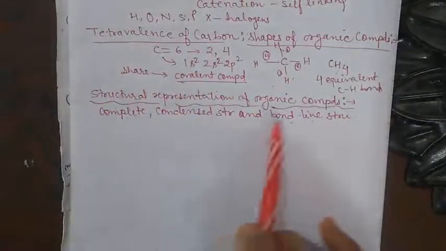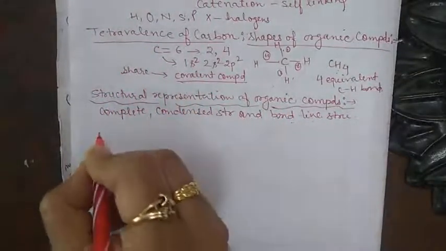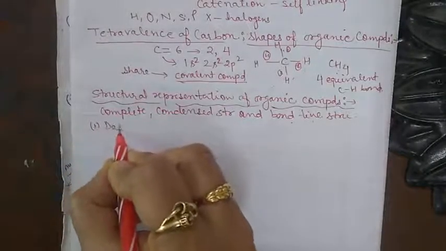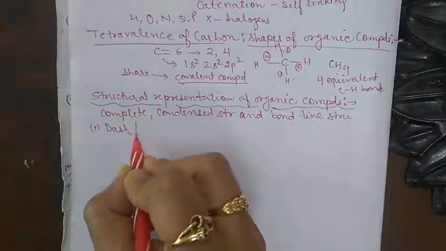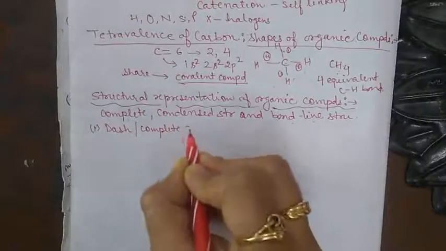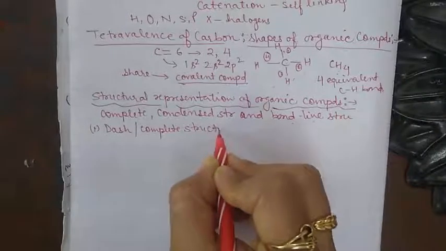So first is called the dash or complete structure. They both are the same.